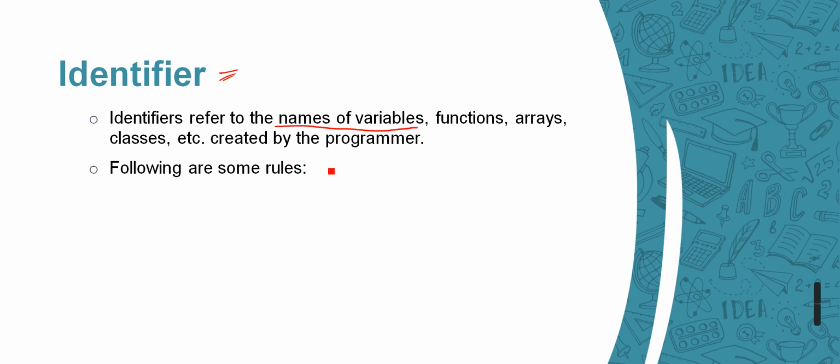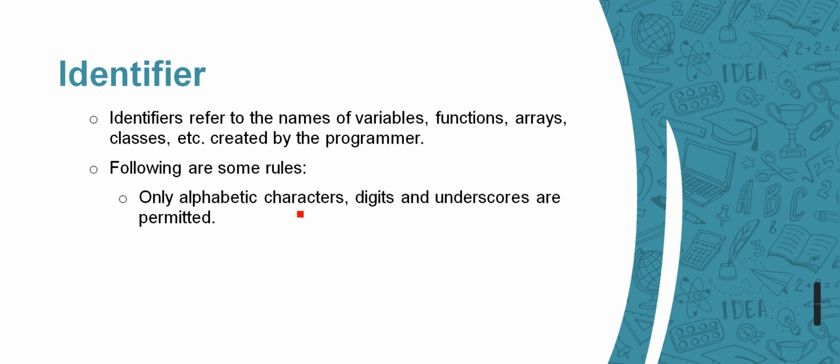Following are some rules. There are rules which you need to keep in mind while giving names to your functions or variables. Only alphabets, digits and underscore are permitted. We have already seen the rules for giving variable names. We already have studied this, right?